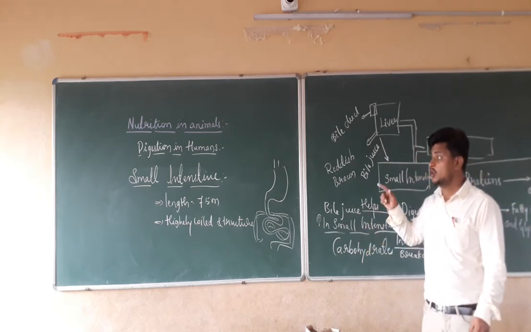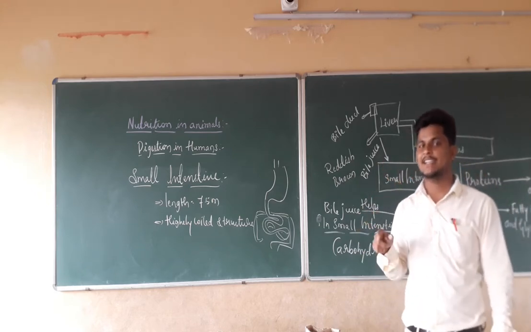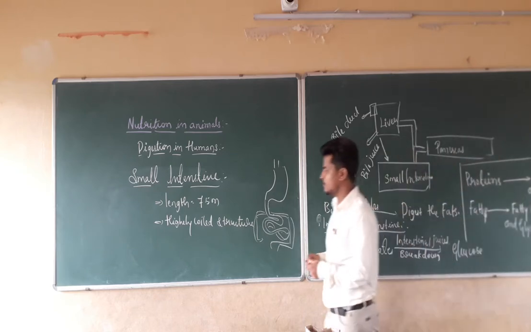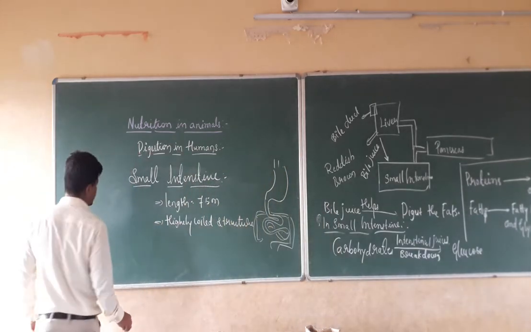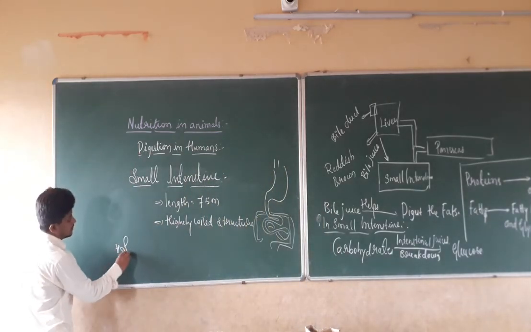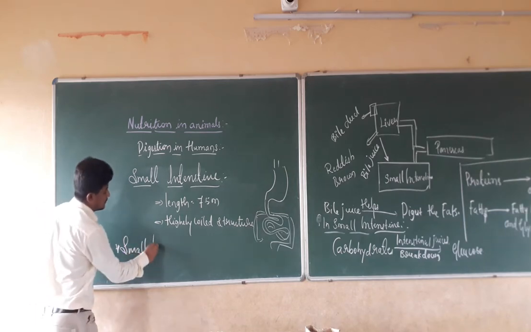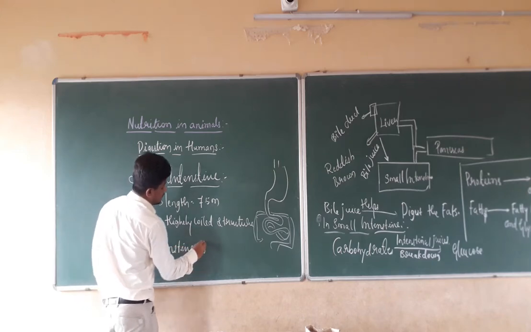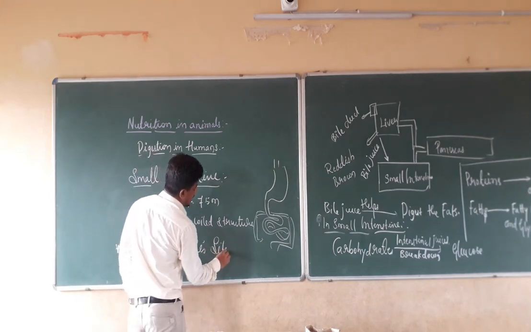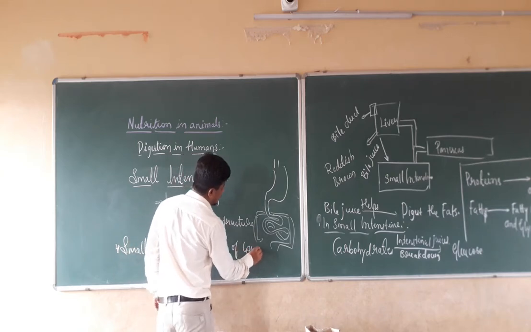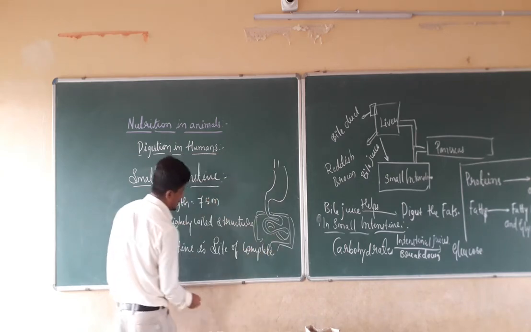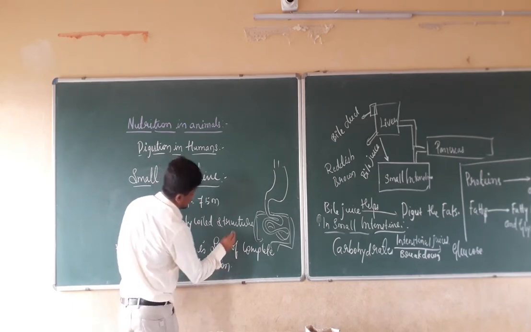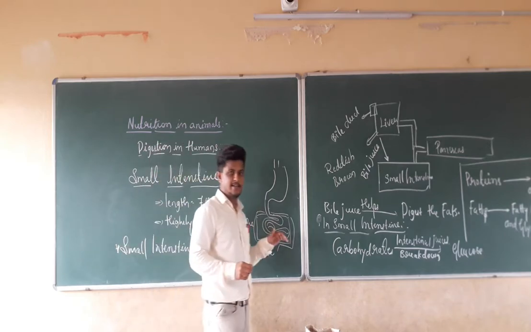For that reason, the small intestine is known as what? It is known as the site of complete digestion.